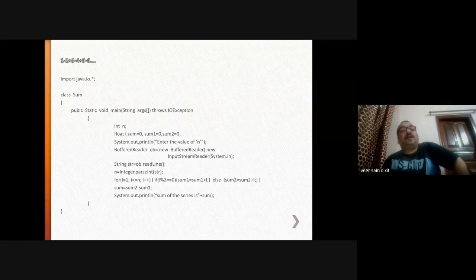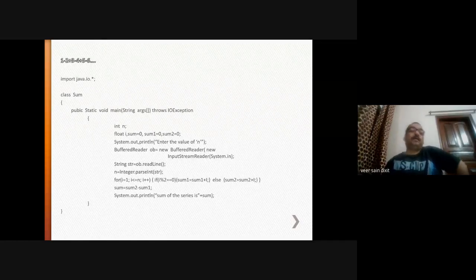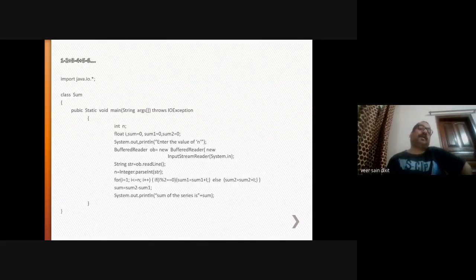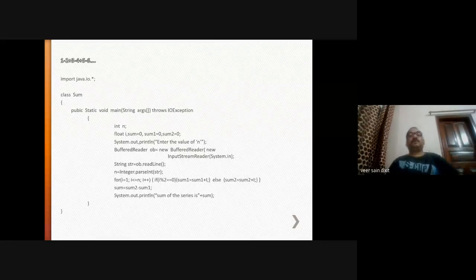Whatever are the odd numbers, 1, 3, 5, they will be added in this series. And all the even numbers 2, 4, 6, they are in minus terms. That's why they will be added and that will be subtracted from the sum of the odd numbers.